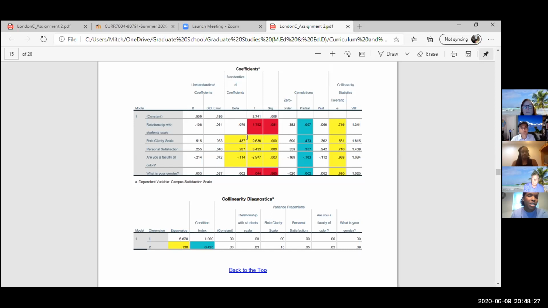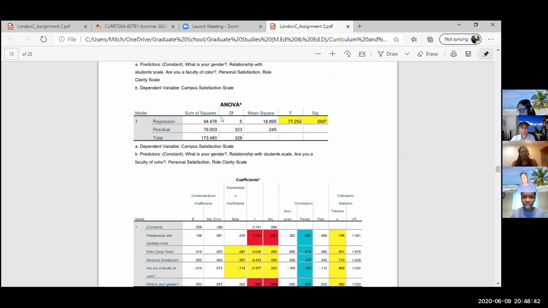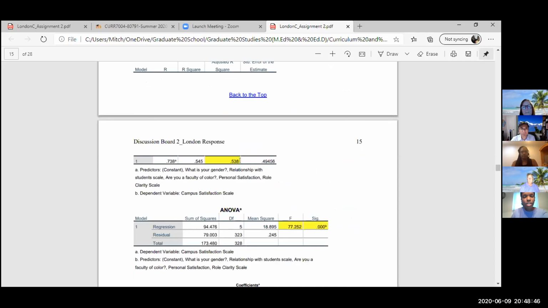Over here is the tolerance, and I'm sure you looked at all of this before, but the tolerances are all above 1 minus the variance. I think I skipped that table by mistake. I did, right here. The R squared is 0.538, which means that this model accounts for 54% of the variance in the dependent variable, which is campus satisfaction.